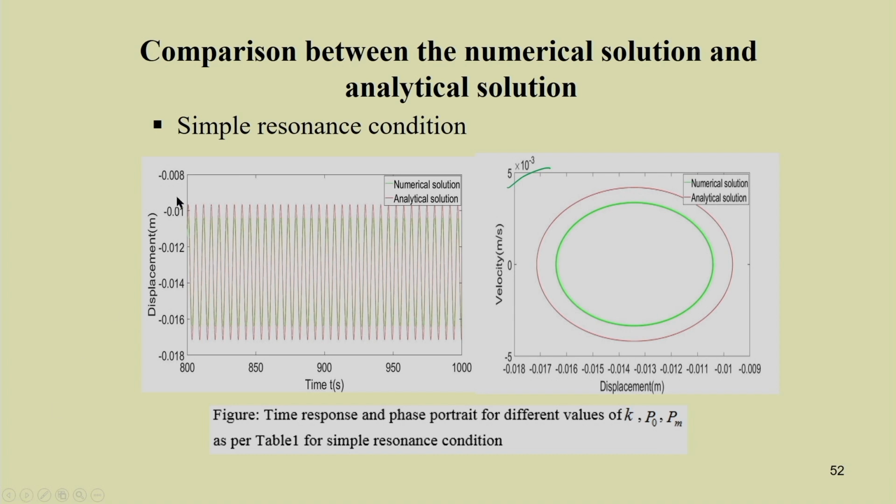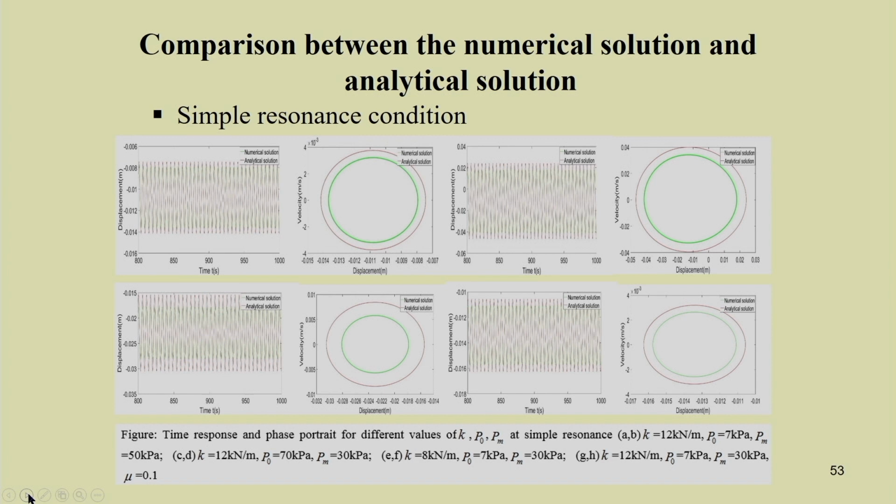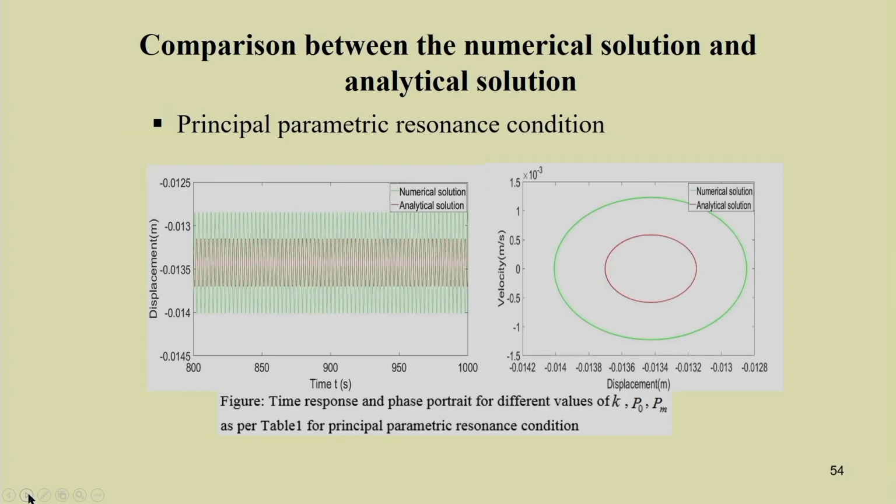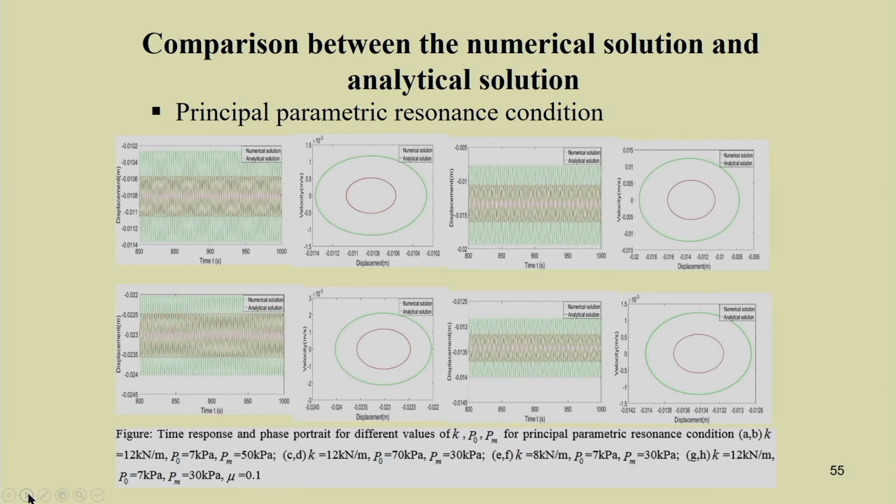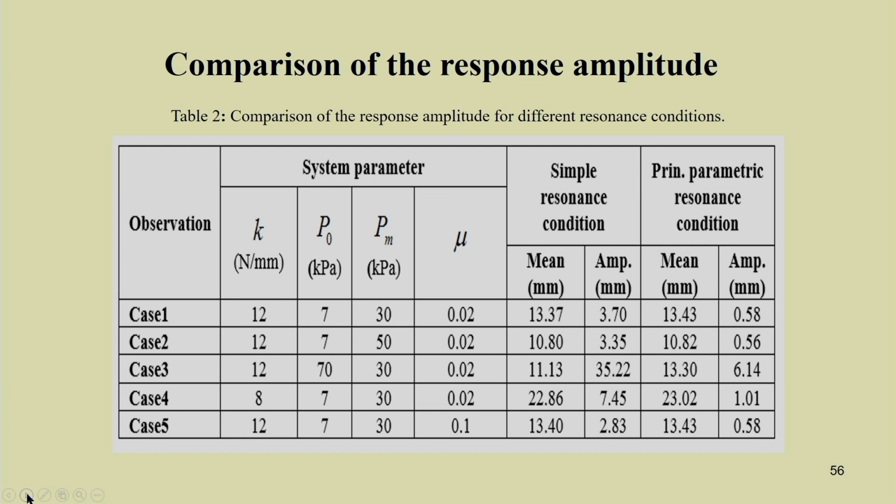So, you can see here, this is in meters. If you convert to mm, the difference is in the decimal term. Similarly, in case of principal parametric resonance conditions, you can study the responses. So, for different system parameters, you can compare the simple resonance and parametric resonance conditions.